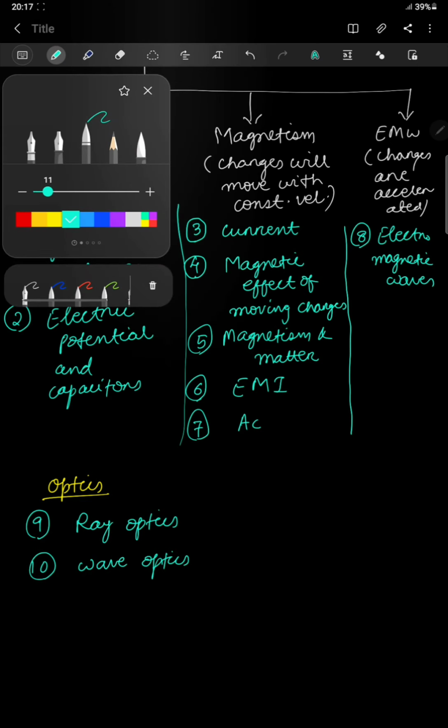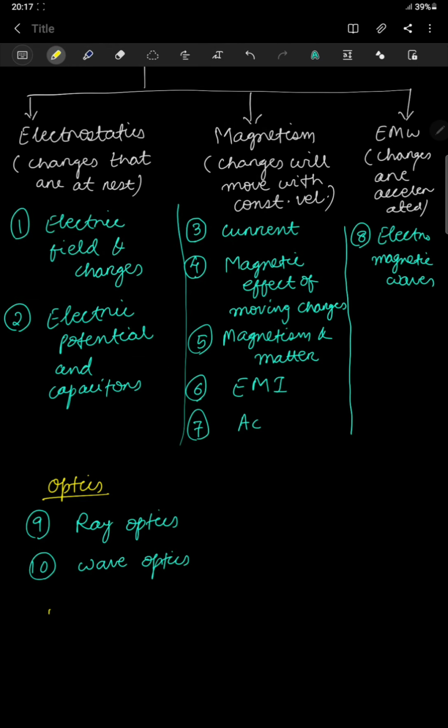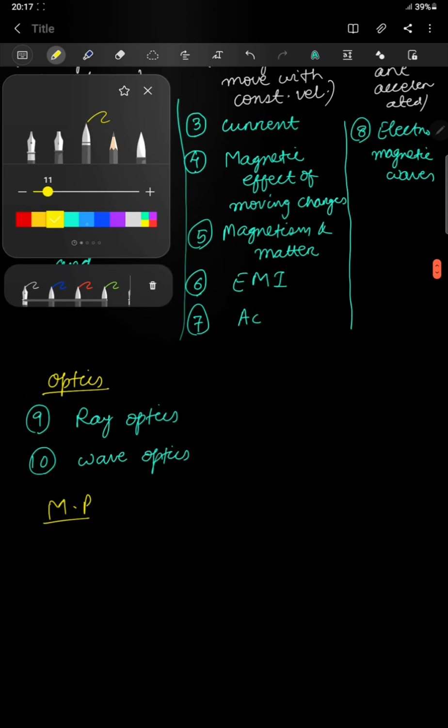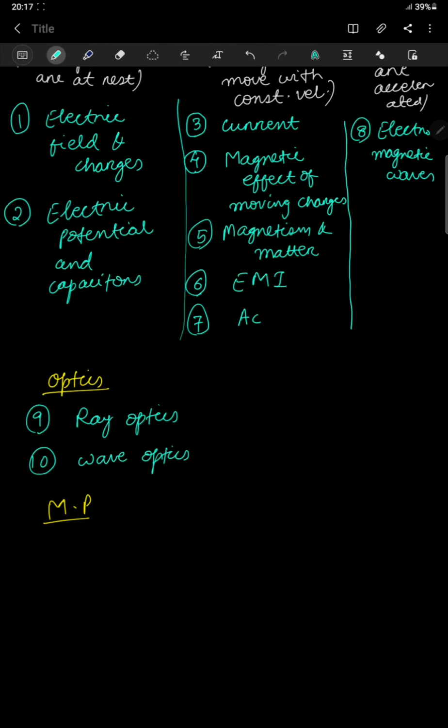Okay, then coming to your modern physics, you have got nearly 4 chapters which you have to study. Okay, the first chapter of modern physics and the 11th chapter of class 12 is your dual nature of light. So in this chapter you will know that light has dual nature.